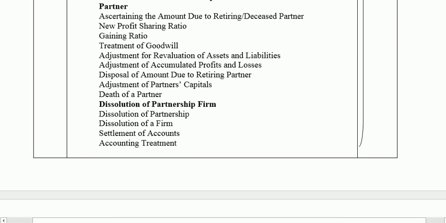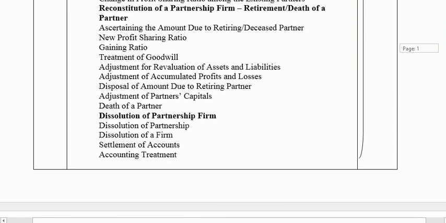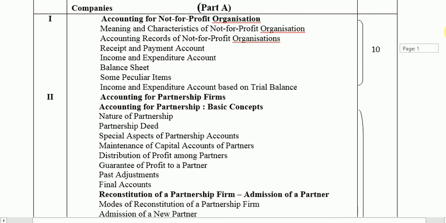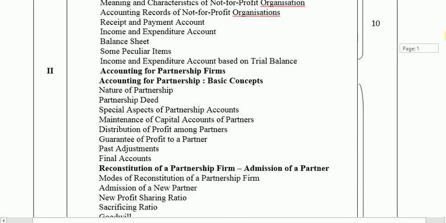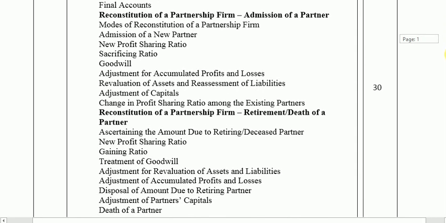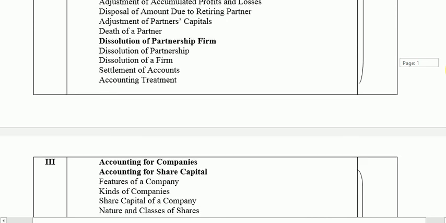All these 4 chapters will carry 30 marks altogether from Unit 2. So you can see Unit 1 was only one chapter with 10 marks, while Unit 2 is the lengthiest portion of the syllabus. Okay, now we move on to Unit 3 of our syllabus.